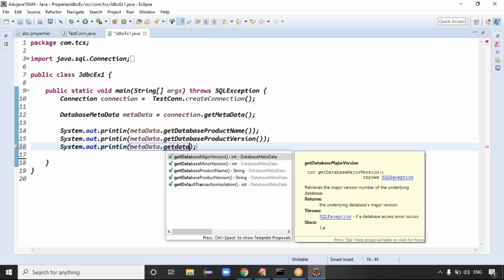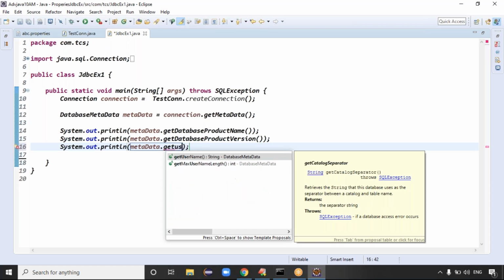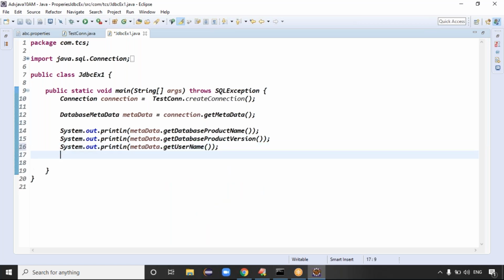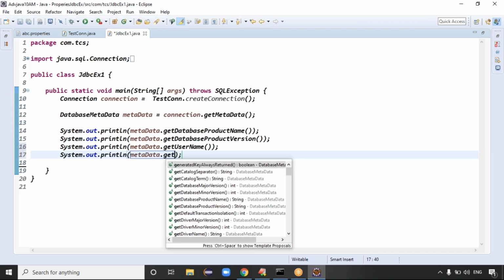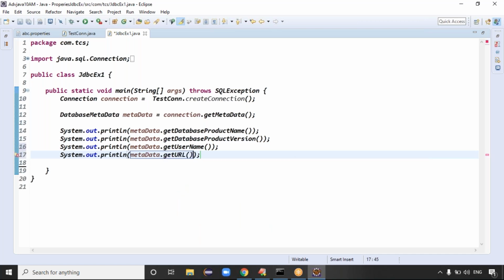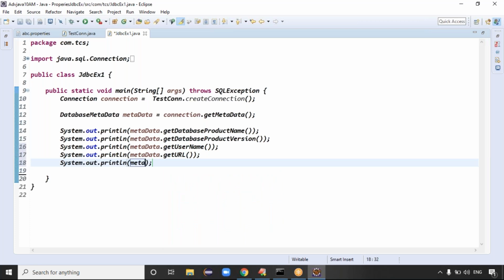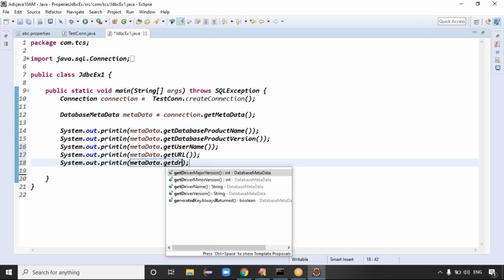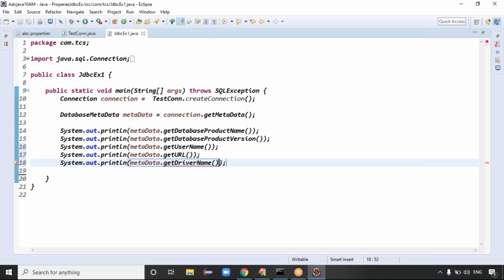On the database metadata, get username, guys. Simply write getUserName and we'll get the database username. You can write getURL and we'll get the URL pattern. And getDriverName gives the driver class name. Like that, you will get some information about the database which we connect to, right?